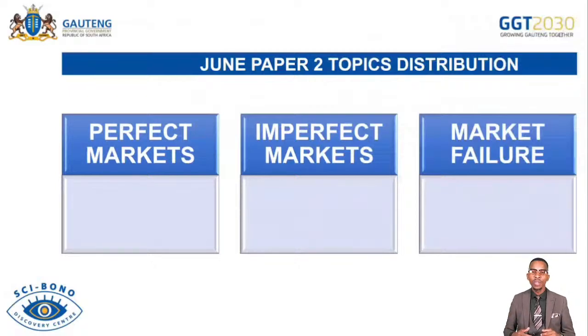And then we go further to the levying of taxes. That's when the state intervenes by levying taxes on the sale or production of goods that are harmful to the society to reduce the consumption of those goods. The state intervenes by imposing a high level of taxes to discourage producers from supplying those goods and services into the society. And then we talk about the effect of subsidies. That's when the state intervenes by giving cash or grants to businesses so that they can produce more goods and services at a lower cost and increase the aggregate supply. And then we also talk about redistribution of income and wealth.